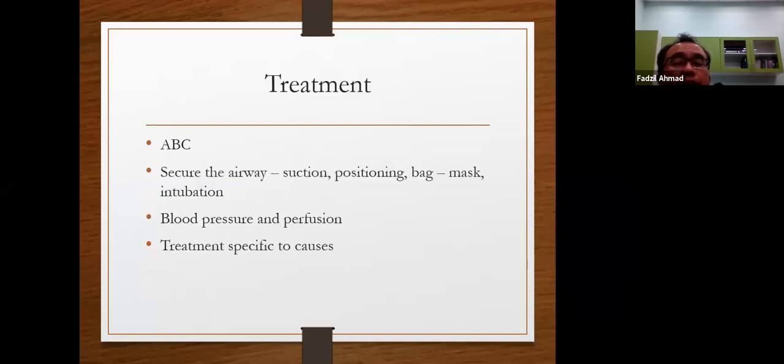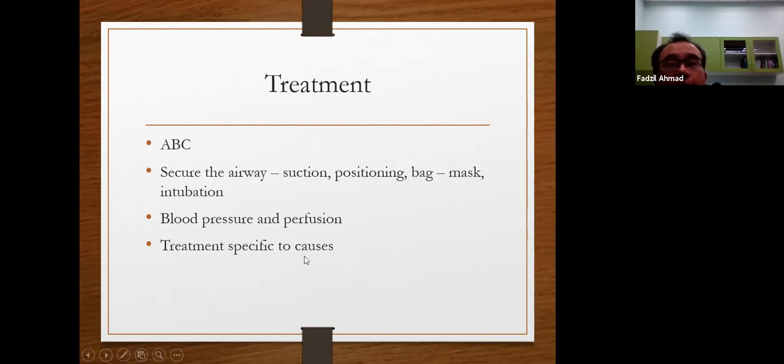So basically, when it comes to respiratory distress, the treatment is still A, B, C. A means secure the airway, either by suction, positioning the head and the body, bag and mask, intubation. Then B is breathing, and C is circulation, maintain blood pressure and perfusion. Then treat the specific causes.